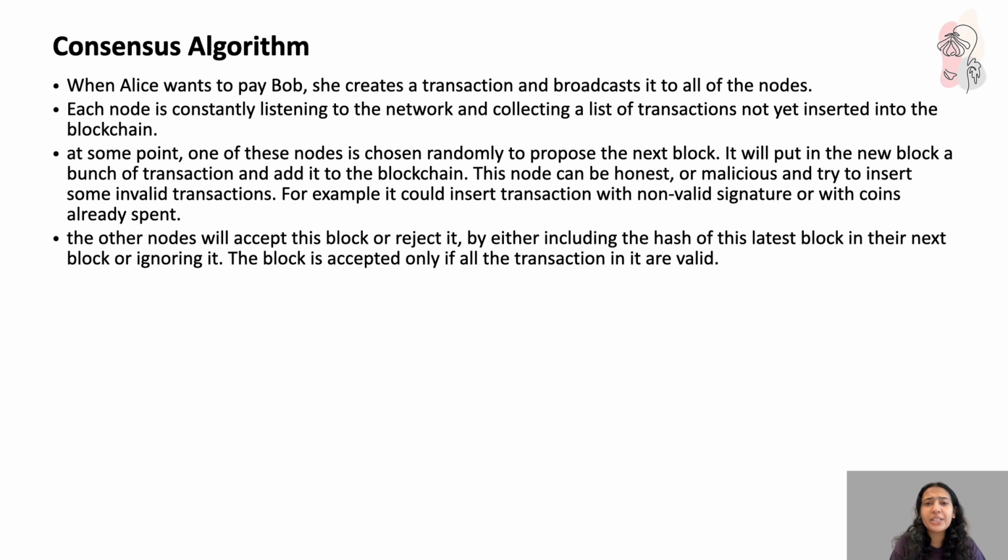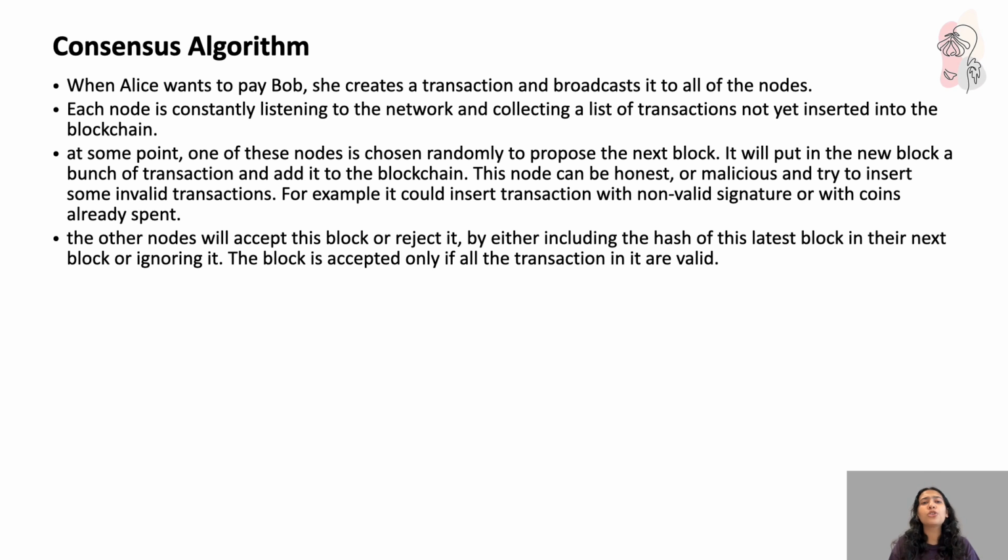Then at some point, one of these nodes is chosen randomly to propose the next block. It will put a bunch of transactions in the new block and add it to the blockchain. So now you have to take a decision. A random node will become the block proposer and it will package all the transactions that it has gathered into a block and suggest it as the next addition, to be appended into your blockchain.